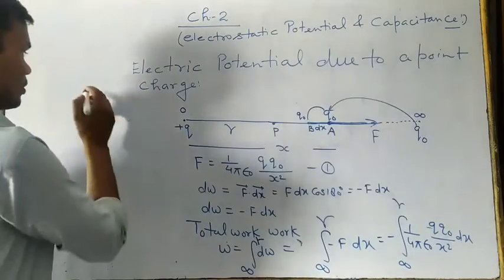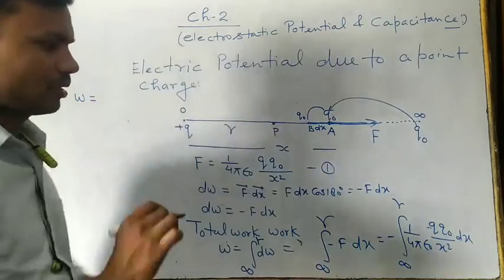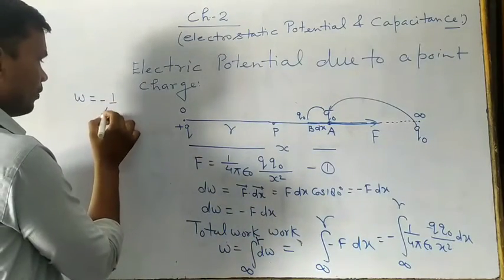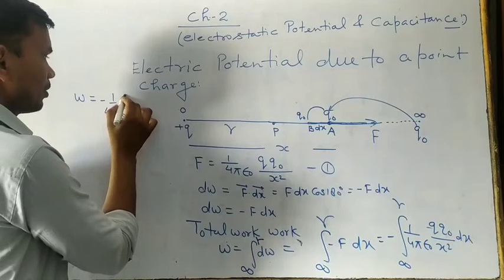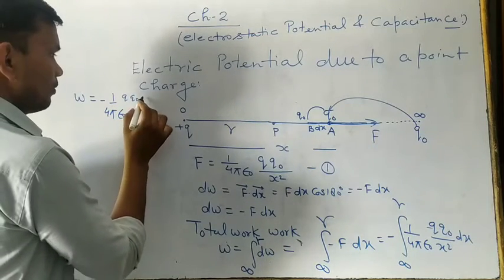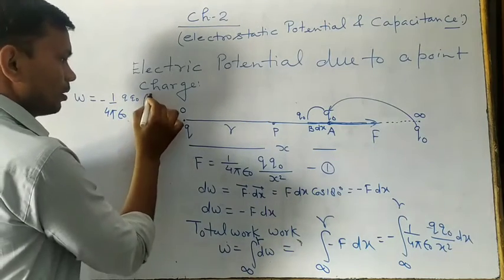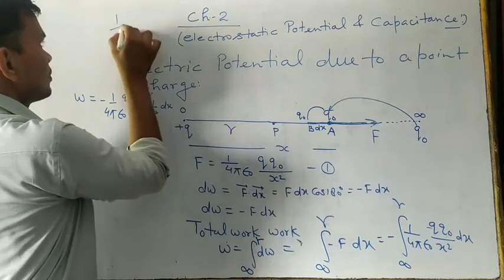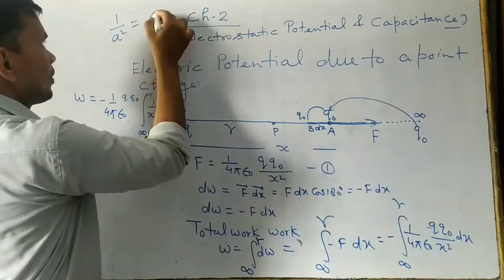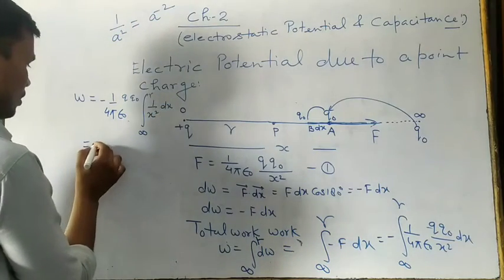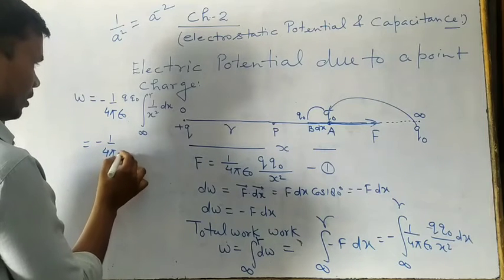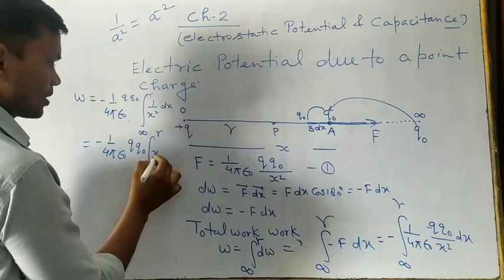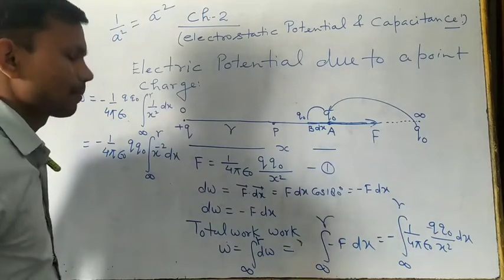Something you have to take out. So W is equal to what? The integral from infinity to r, same as before, minus 1 upon 4 pi epsilon naught, q naught you have to take out, since these are constants. What remains is only the integral from infinity to r of 1 upon x square dx. 1 upon a square we can write as a power minus 2, so we are writing minus 1 upon 4 pi epsilon naught q naught, the integral from infinity to r of x power minus 2 dx, right?